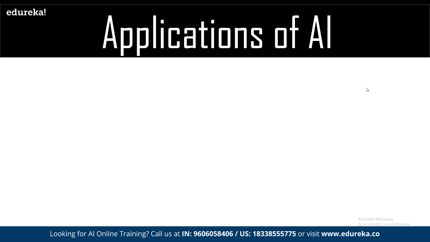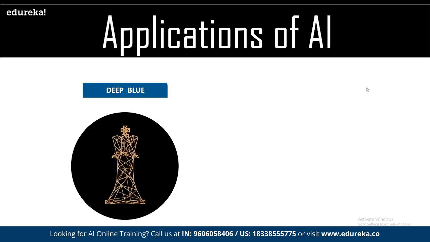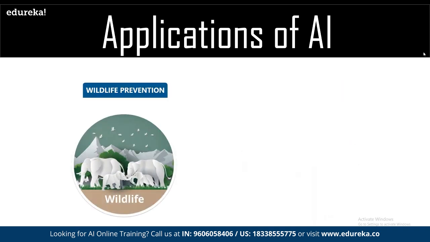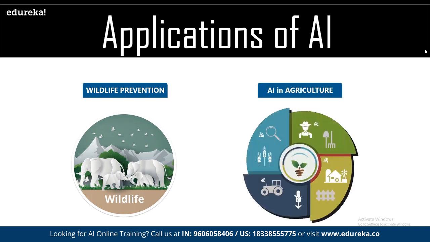So in terms of applications of AI, we know that AI is basically used in almost every vertical that we can think of, right? Like we have Deep Blue, we have AI for rescue, again based in multiple verticals that we can think of. For example, we have AI for wildlife, we have AI in agriculture. Now some of you might be wondering, okay, how is wildlife prevention done using automation.